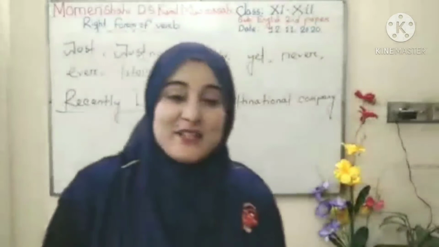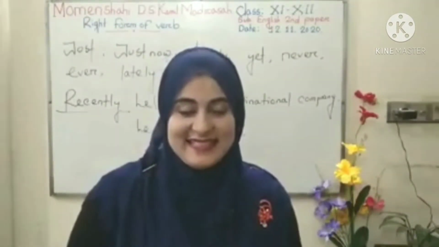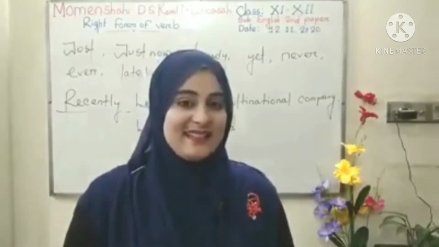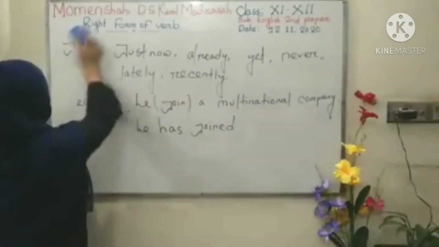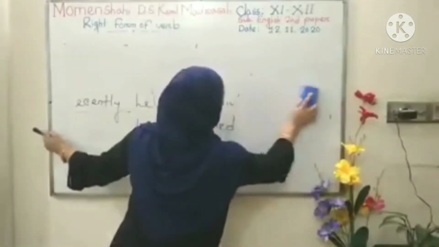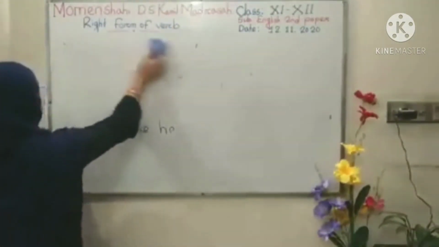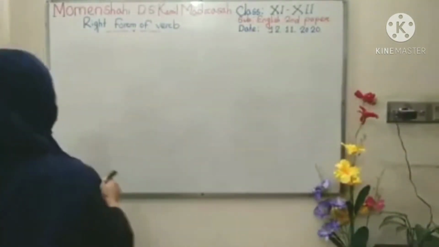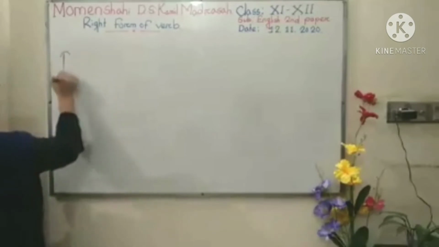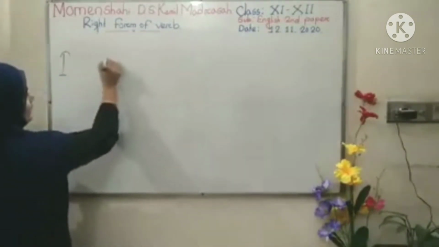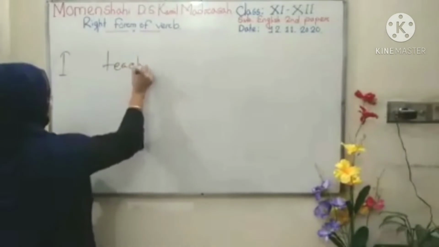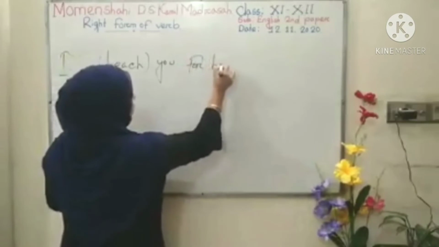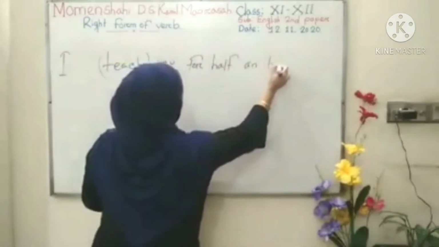And the last rule of present tense, that is present perfect continuous. How can you get the touch? Look, it's very easy to get the touch in present perfect continuous. Look, for the first time I am writing a sentence: I teach you for half an hour.